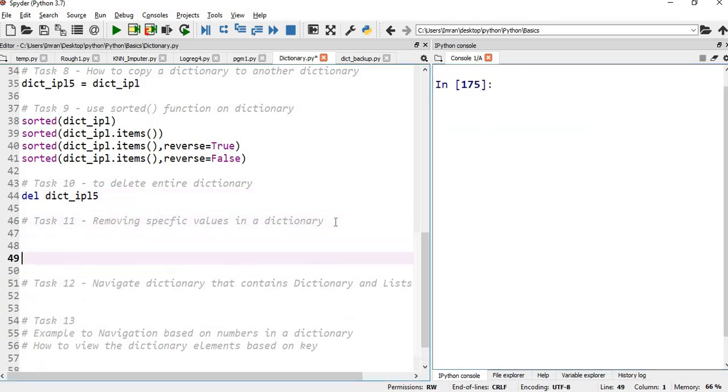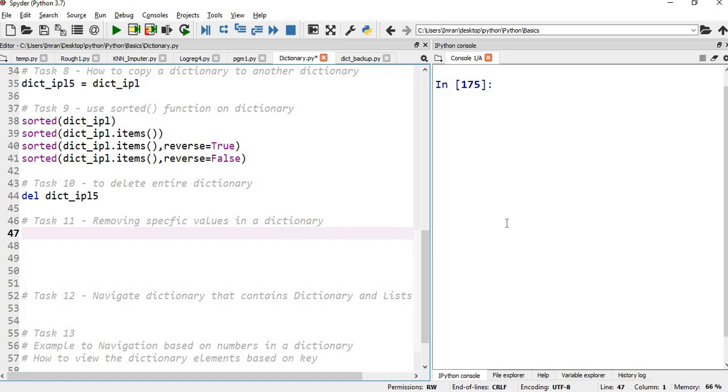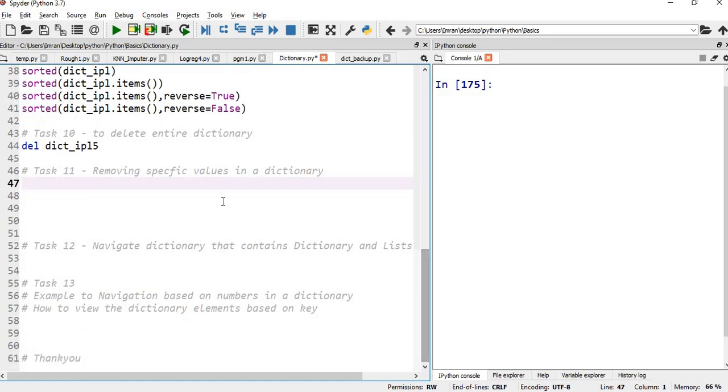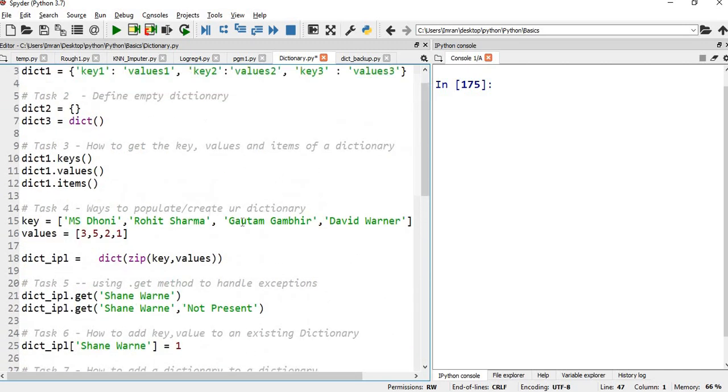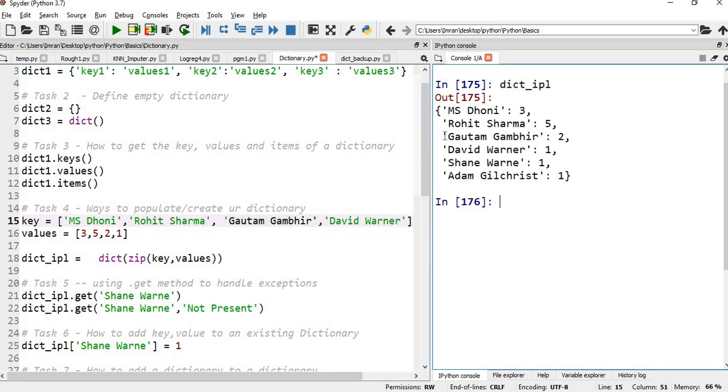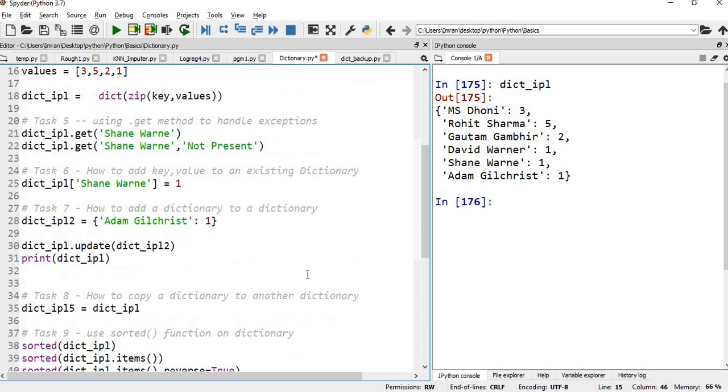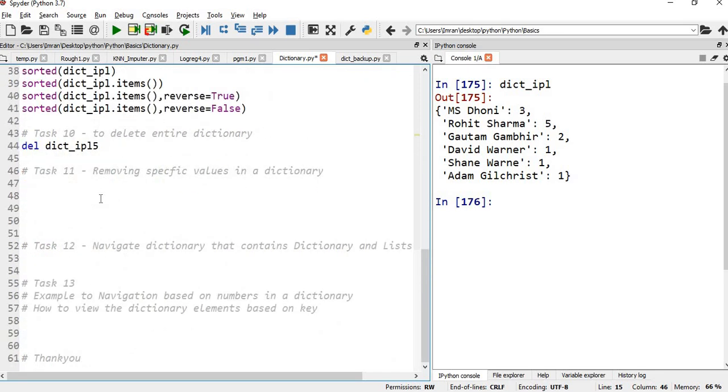After this, we will remove specific values in a dictionary. This is very important. In the current IPL, if you see 2021, Gautam Gambhir, Shane Warne and Adam Gilchrist are retired and they don't play IPL anymore. So we need to delete these. How will we do it? There are two methods. First we'll give del, and we have to specify dictionary underscore IPL and pass the name.